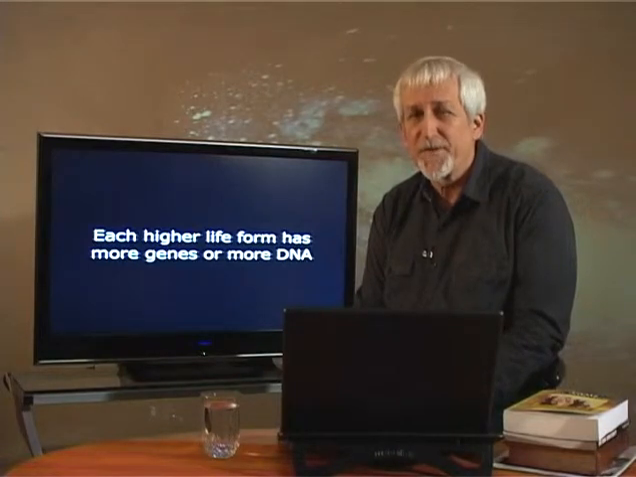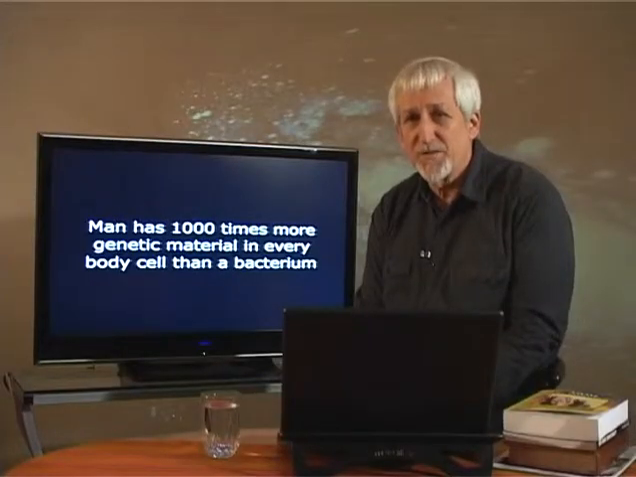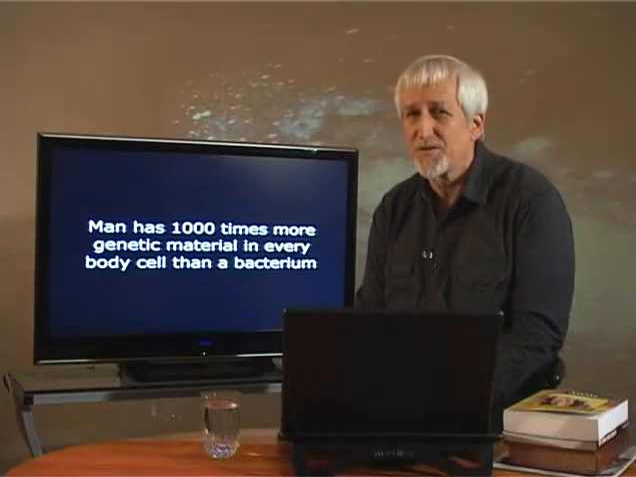For example, man has 1,000 times more genetic material in each of his cells than has a single cell bacterium. In man, the genetic material represents 3.1 billion letters of the genetic alphabet. As mentioned earlier, this is equivalent to the information in 200 telephone directories, each 500 pages long.